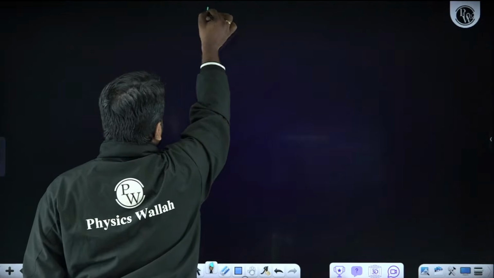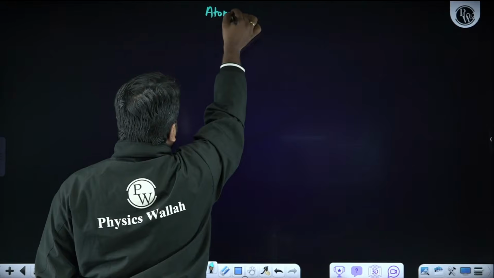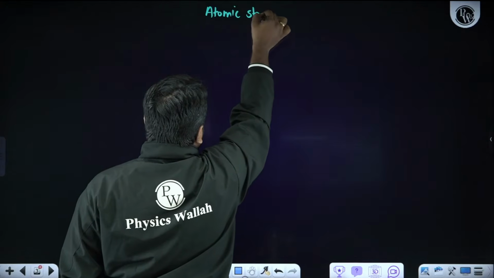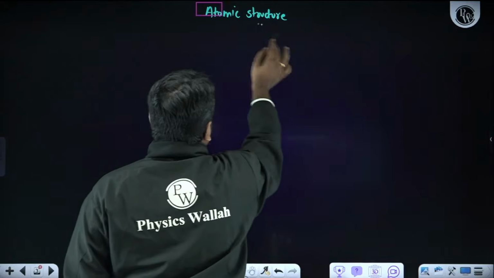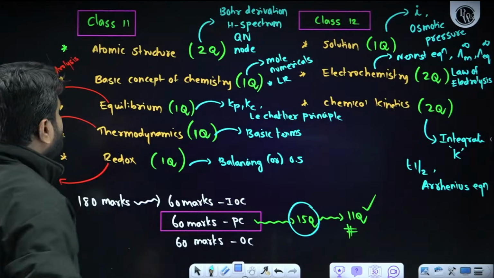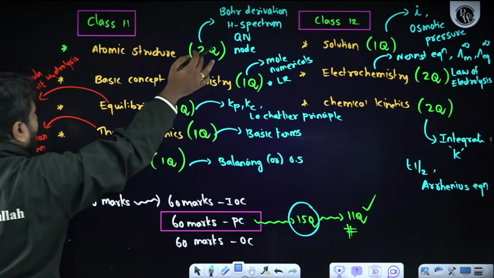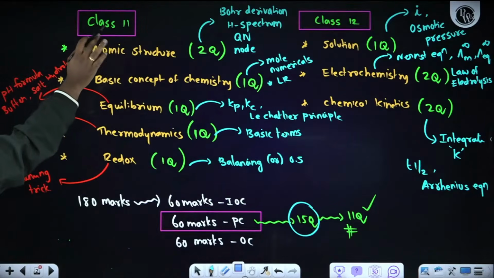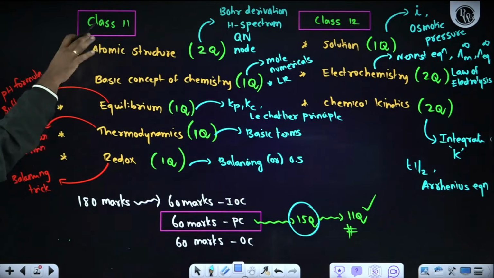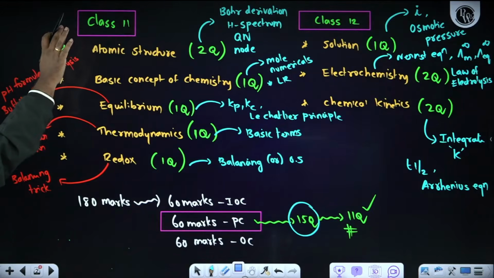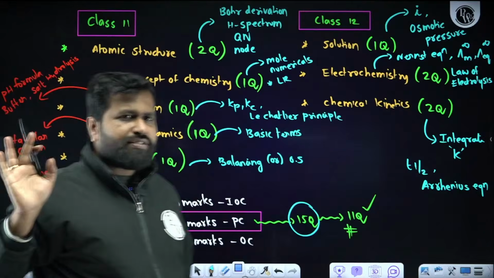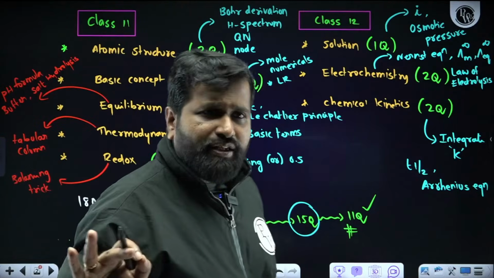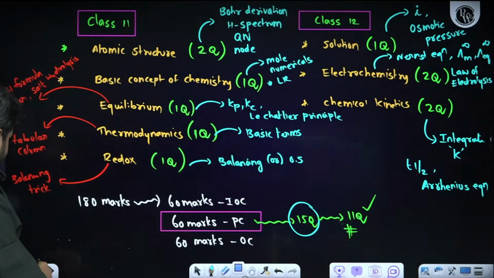First, I'm going to start with atomic structure. What did we discuss in atomic structure? Bohr derivation, hydrogen spectrum, quantum number, node. From these, we can expect questions. But now, when it comes to formula discussion, I will just be giving all the things. Please do make a note of it.